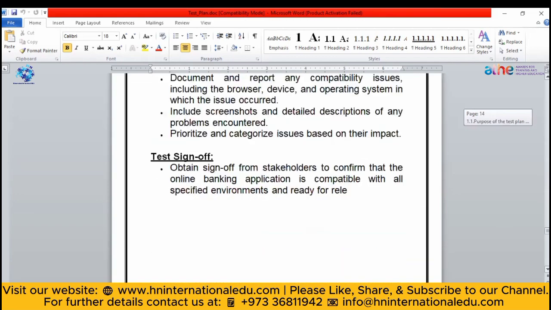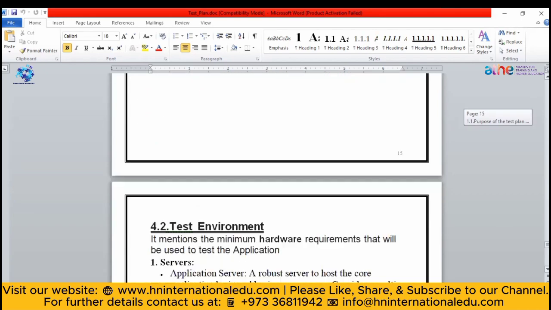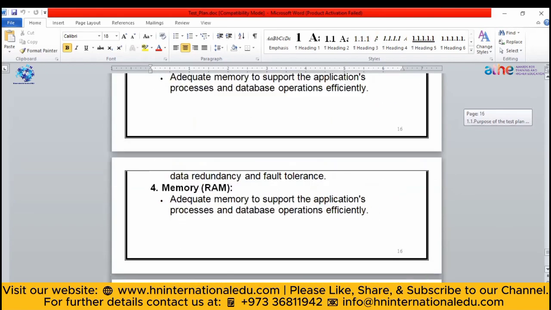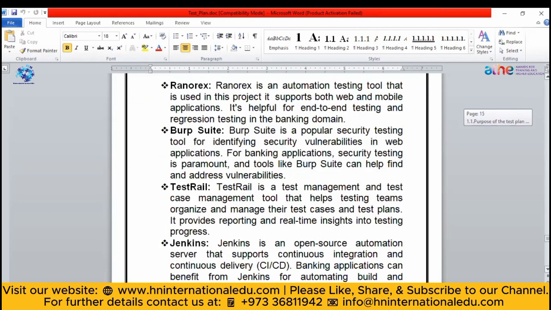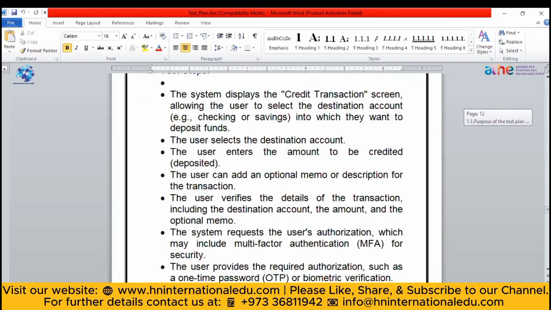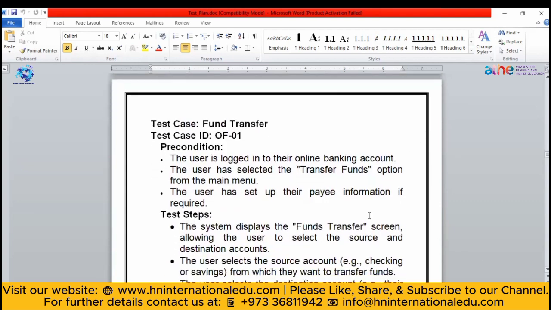It's just a simple test plan of an application. So this is how a test plan is created. So now you might get an idea of how a test plan looks like and how you can create that one.